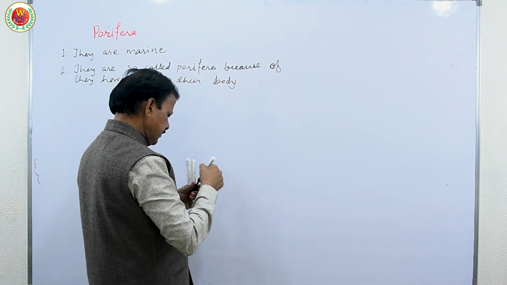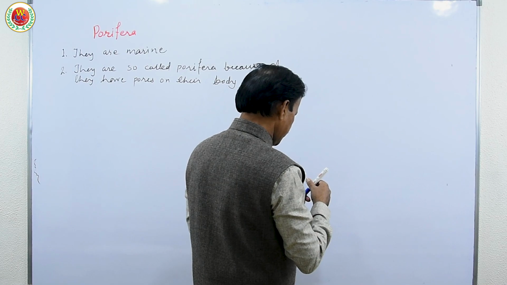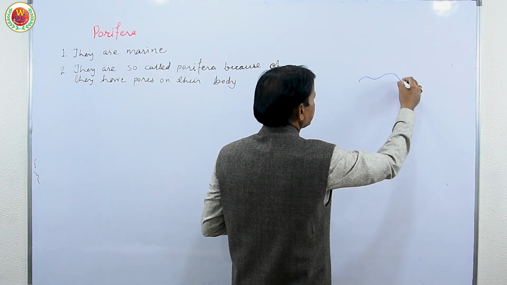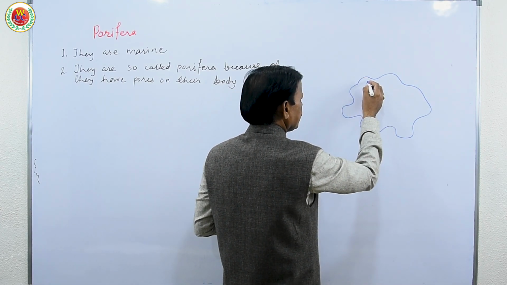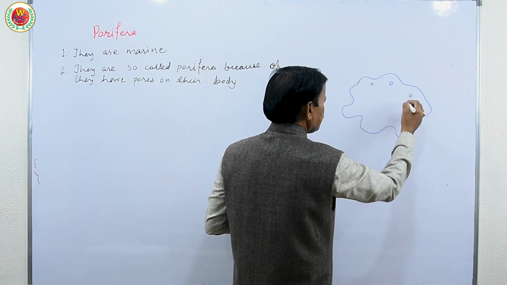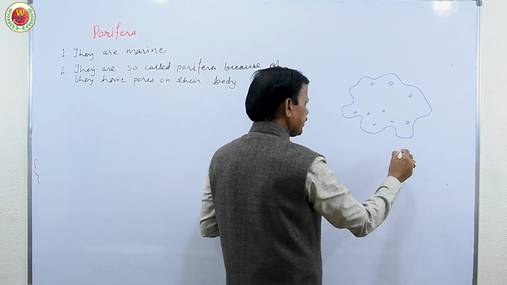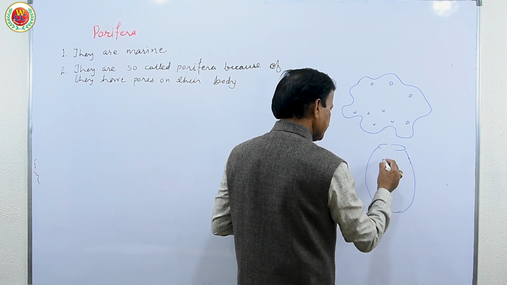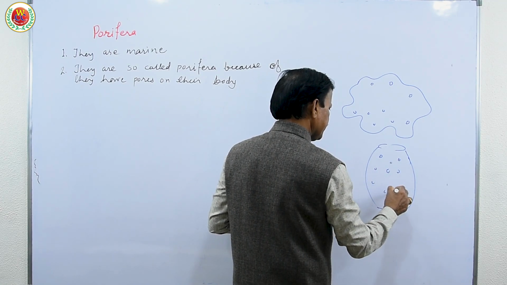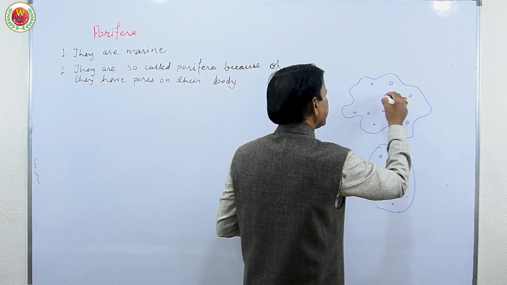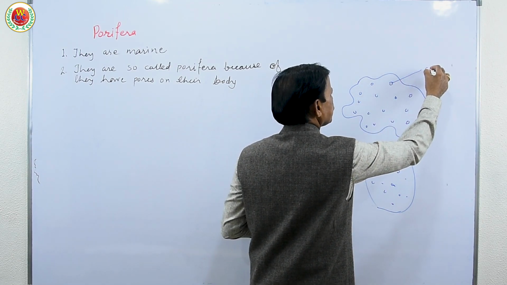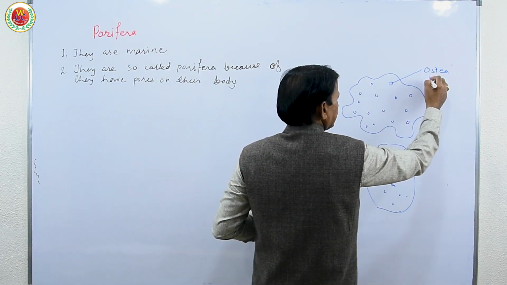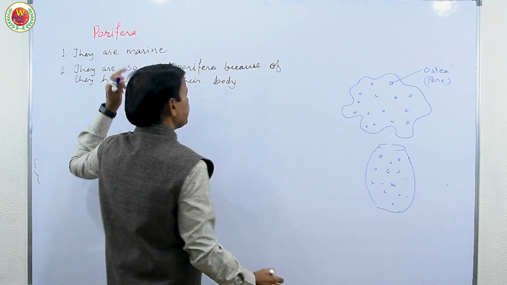As shown in the diagram, you can see the diagram given aside in the video or on the internet. Here, this is a sponge, not having any definite shape, but having pores on it. Even you would know Sycon. This Sycon is circular, having a circular mouth and having pores on its body like this. These pores are known as ostia. So because of the presence of these pores, ostia, they are called Porifera.